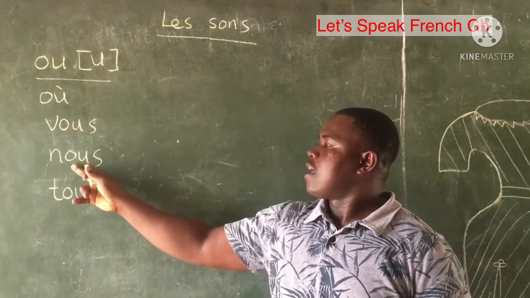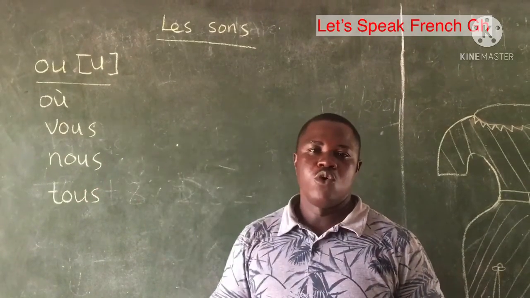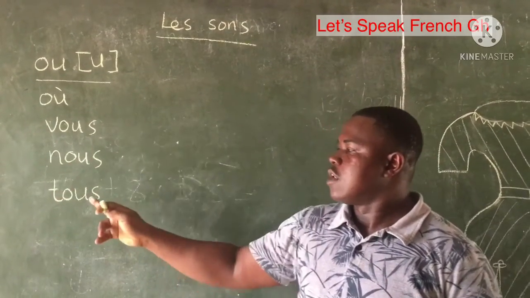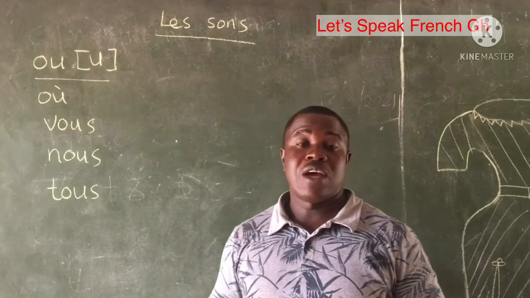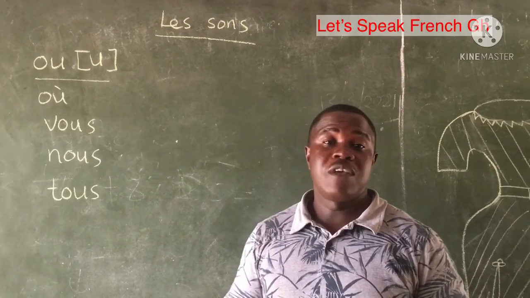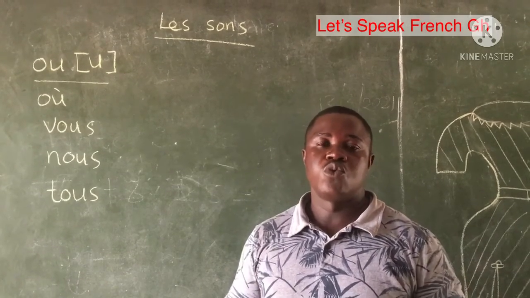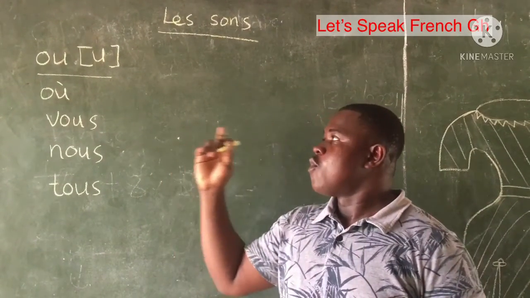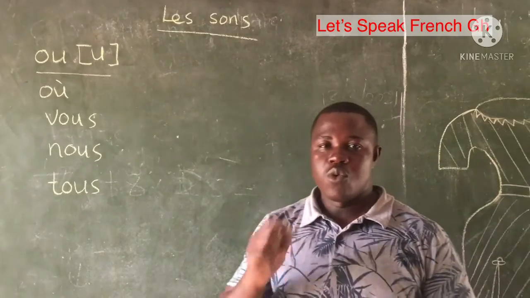Then we have nous. OU is U, so we have nous. Then two, you can add more. You can even have pool, two. So get it in your mind that OU is U.